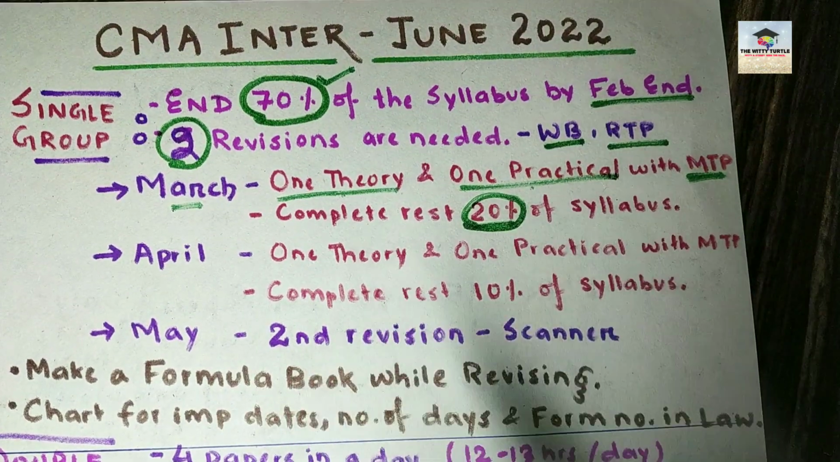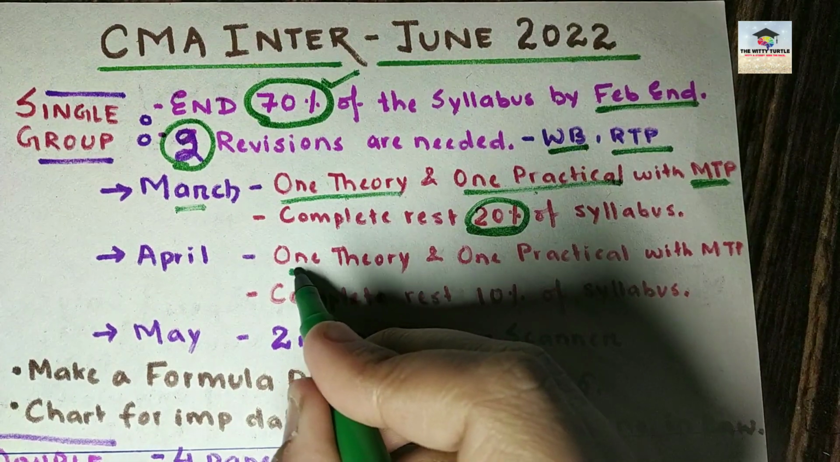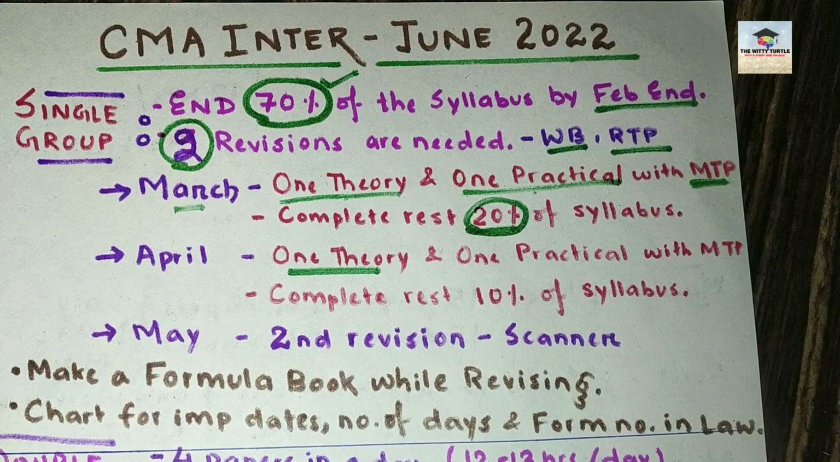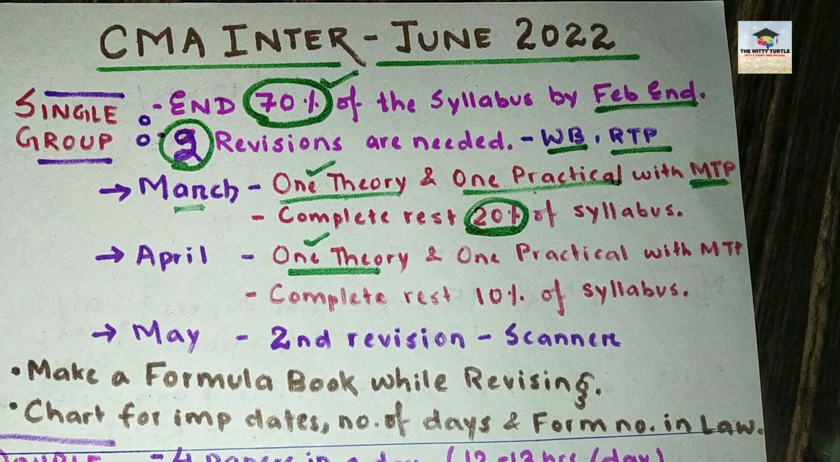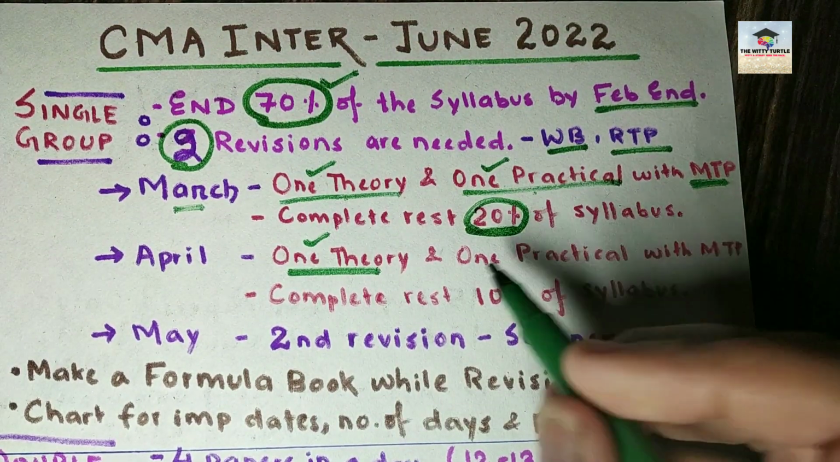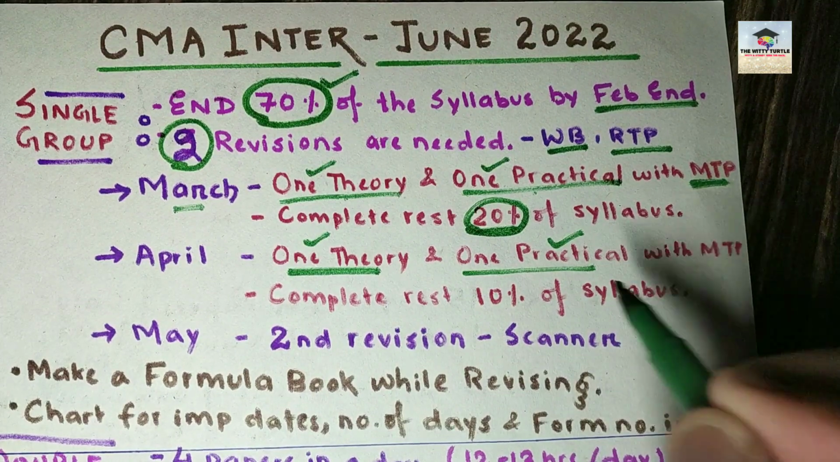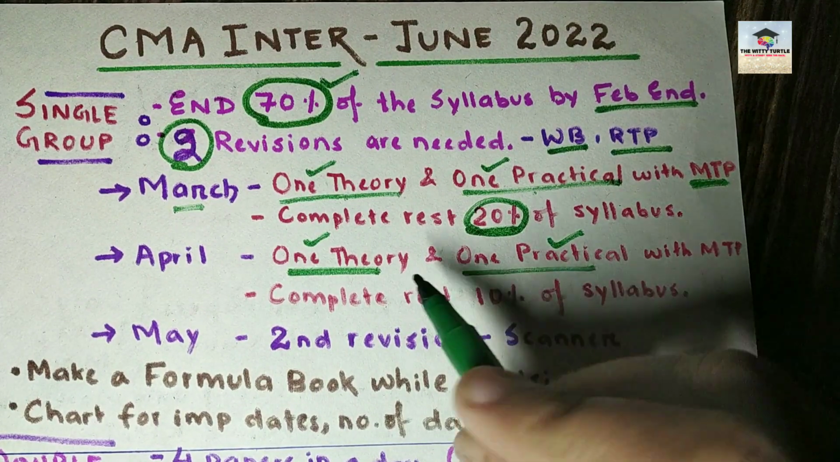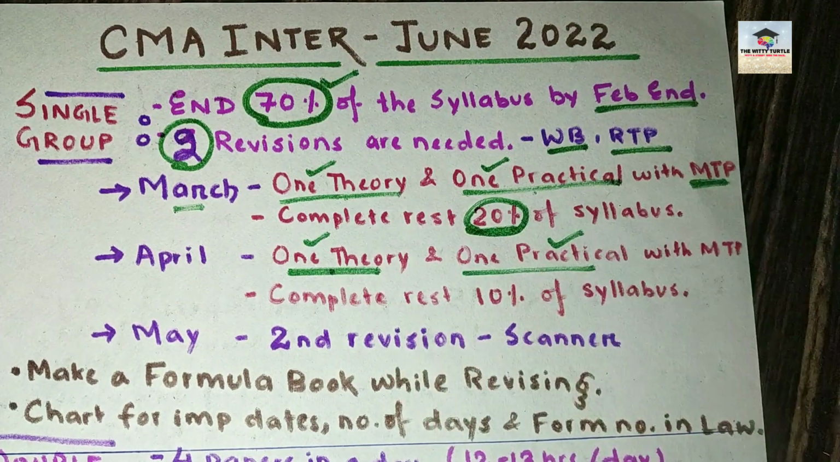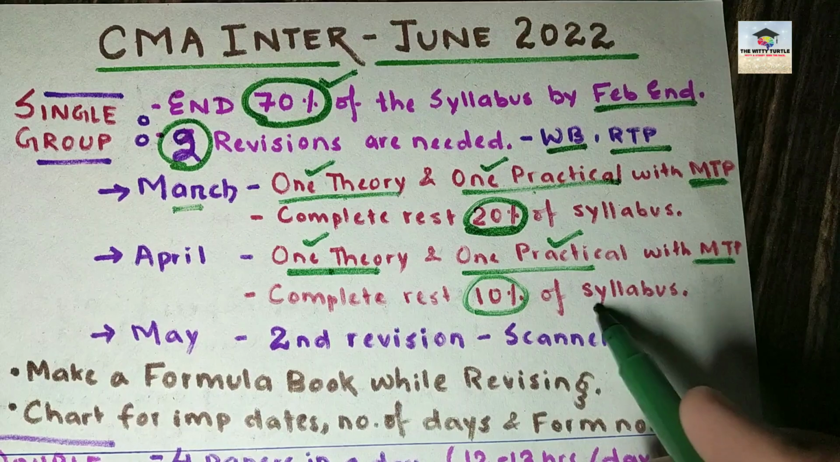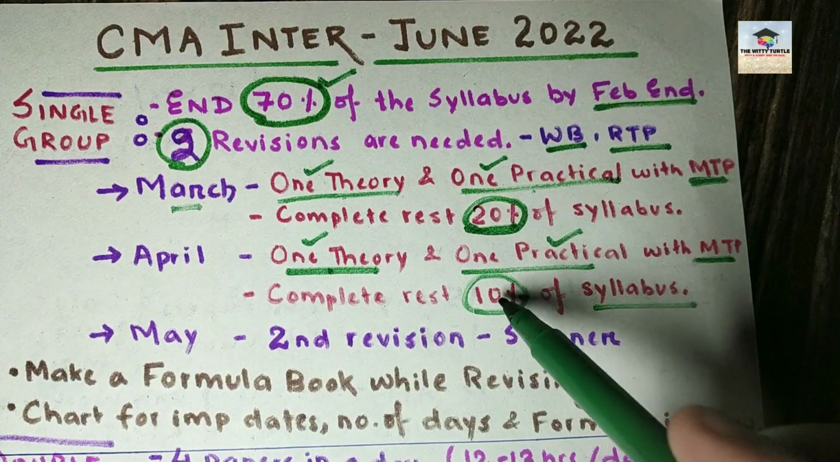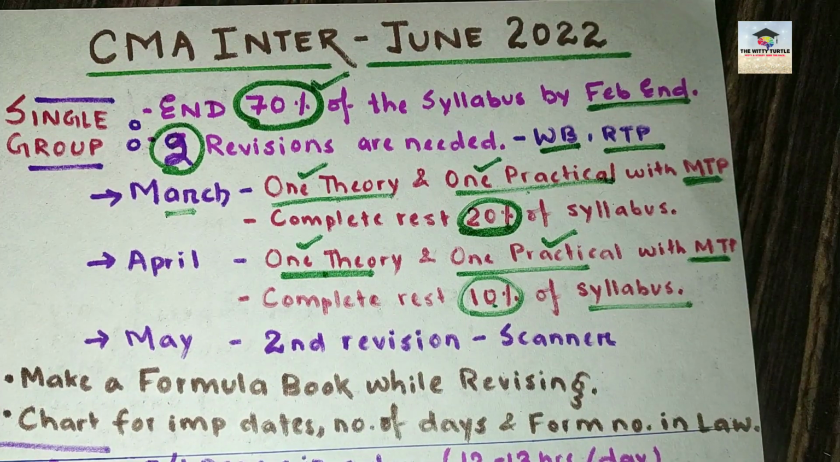Coming to the month of April. April में क्या करना है? Again, जो 1 theory paper बचा हुआ है, whatever theory paper is remaining, if you have completed law in the month of March, then go for direct tax. And if you have completed cost in the month of March, then go for financial accounting. And revise 1 theory and 1 practical with MTP. And complete the rest 10% of the syllabus. 70%, 20% and 10%. So your syllabus has been covered entirely, right?